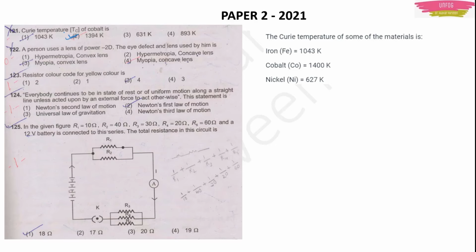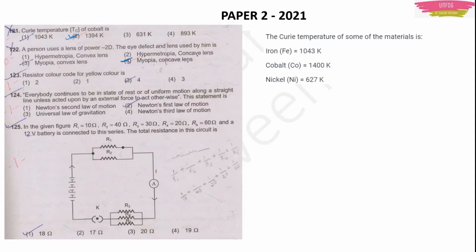Next, question number 122. A person uses a lens of power minus 2D. The eye defect and lens used by him is. Now you can easily tell it, right? I told you about myopia, hypermetropia and all that. So the answer will be option 4, because concave lens, myopia; convex lens, hypermetropia. Concave lens is used to correct myopia, which is a far away objects problem. The power will be negative.